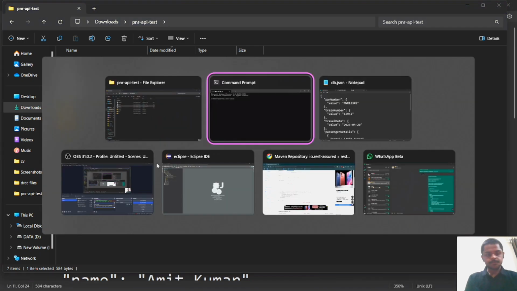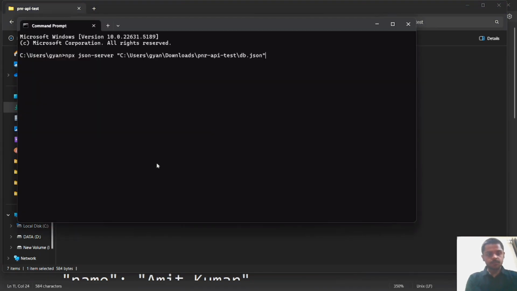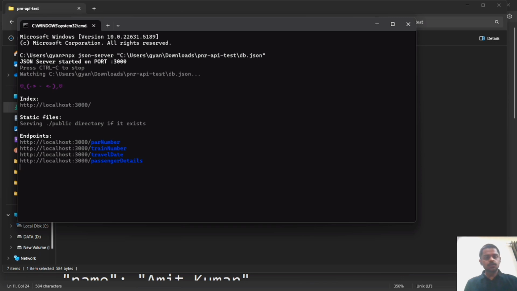Copy as path, enter. Our mock API is running successfully on localhost 3000.